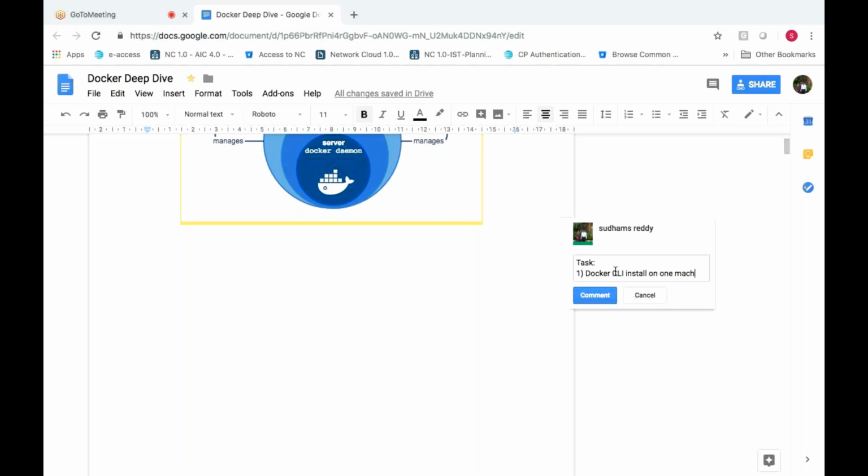Second, the Docker daemon needs to be installed on another machine.